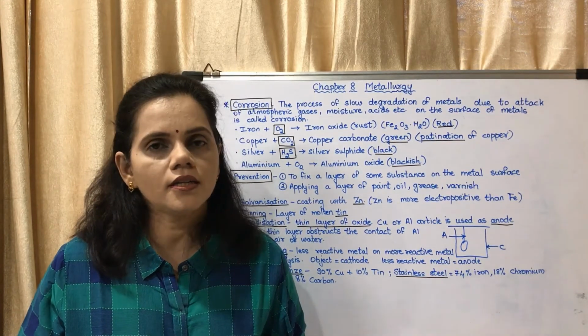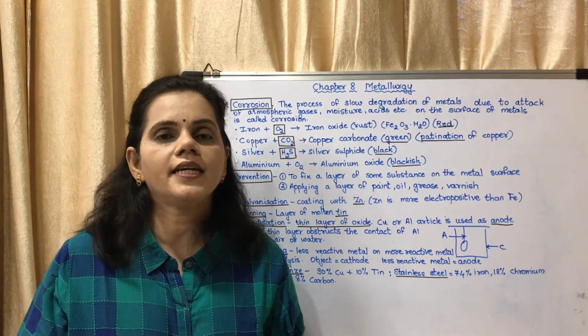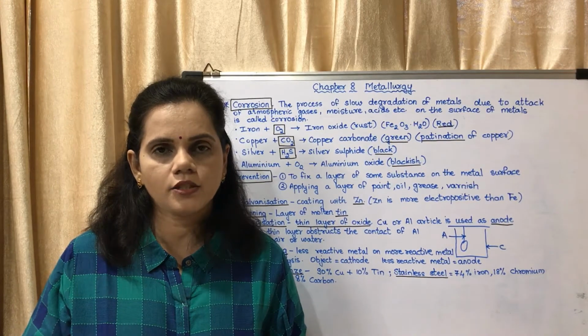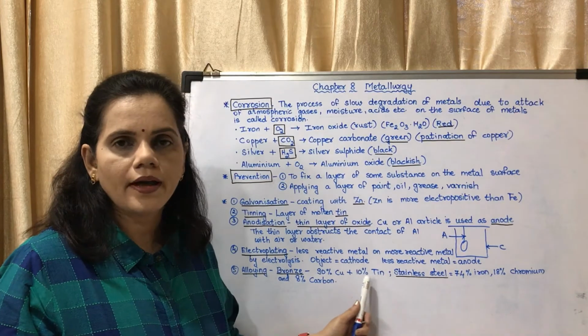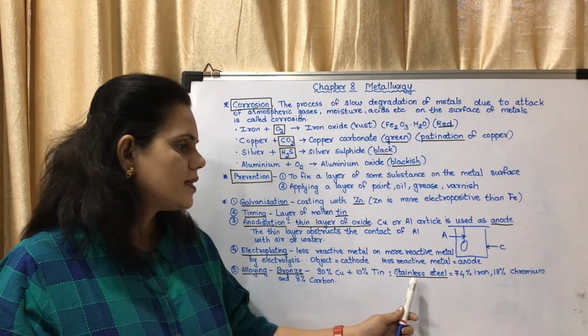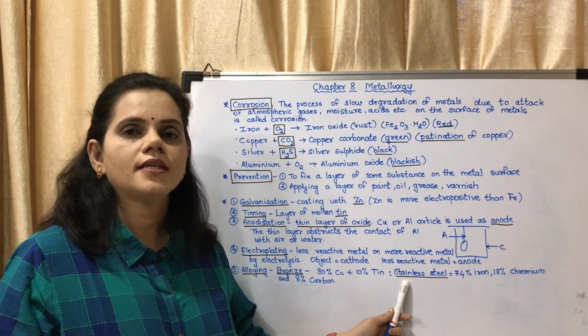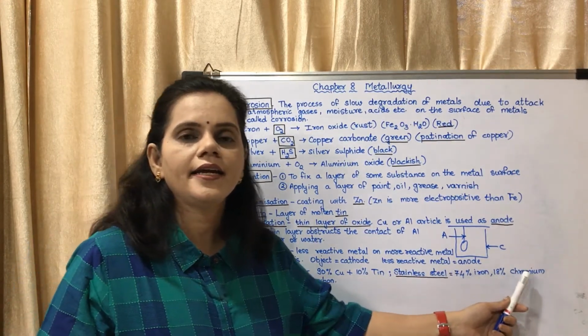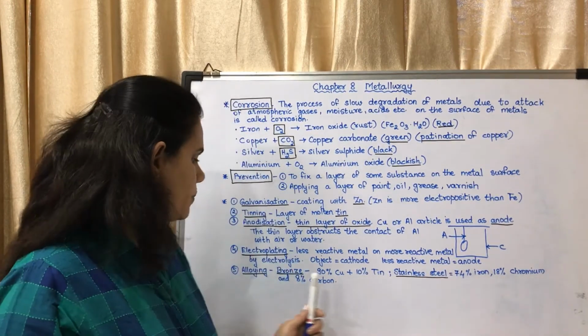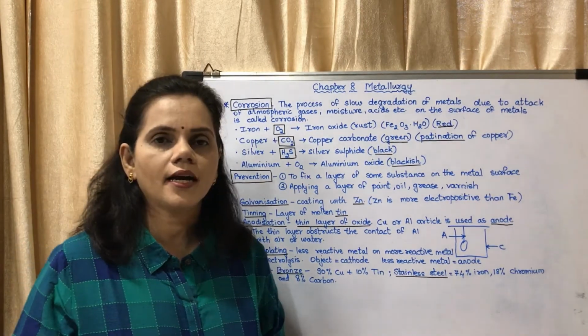You have to learn the examples, basically the examples which are given in the textbook. First one is bronze, which is 90% copper and 10% tin. Stainless steel is an alloy of 74% iron, 18% chromium and 8% carbon.